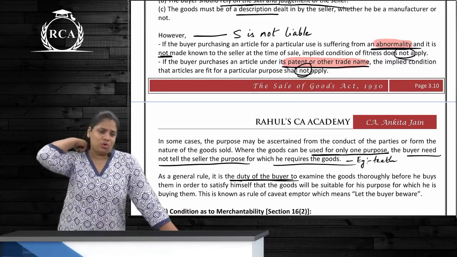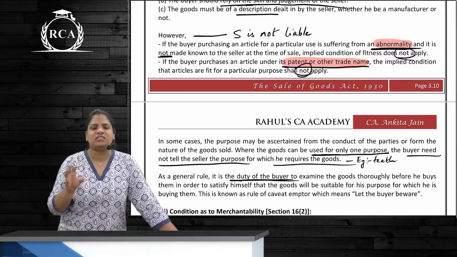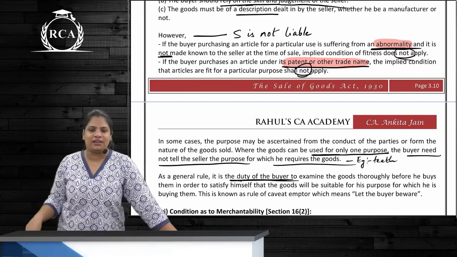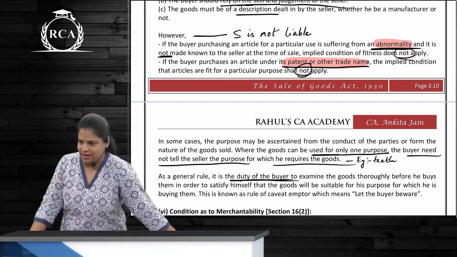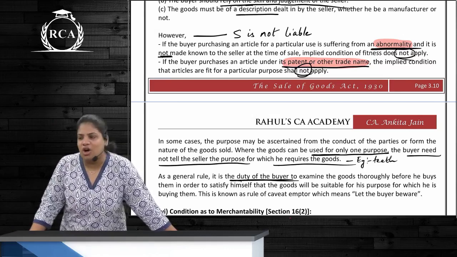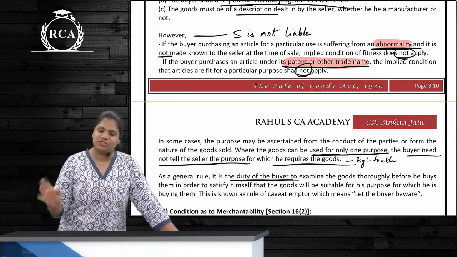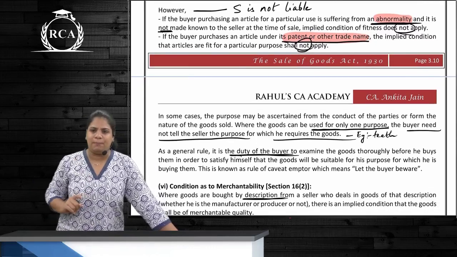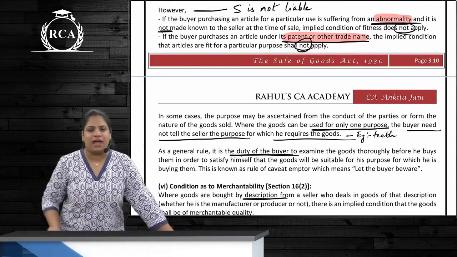There is a buyer who goes to a pharmacy. He asks for Complan. Purchases Complan. Has it. His height does not increase. Is the pharmacy vendor, that fellow the seller, is he responsible? He is not responsible because buyer purchased the goods with a trade name. Clear? Where goods have got a single purpose, do we have to expressly tell him why we are using it?